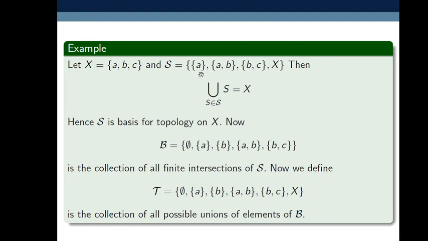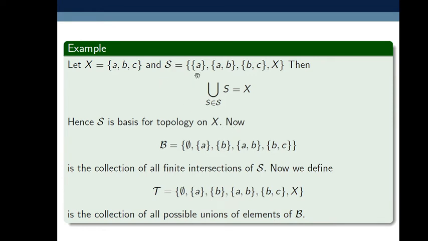Script S contains subsets of X: {a} is a subset of X, and these sets are also subsets of X. Now if we take the union of all these sets, {a} union {a, b}, {b, c}, and X, this equals the set X. So here the union of the elements S belonging to script S equals X. That's why by definition script S is a subbasis for a topology on X.